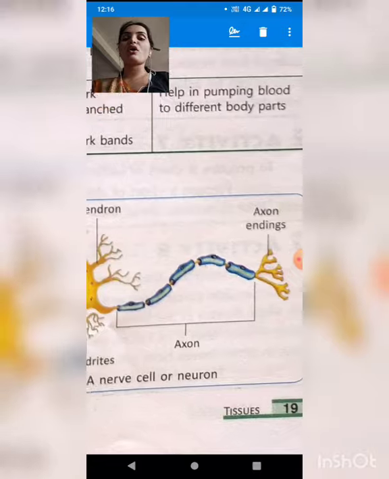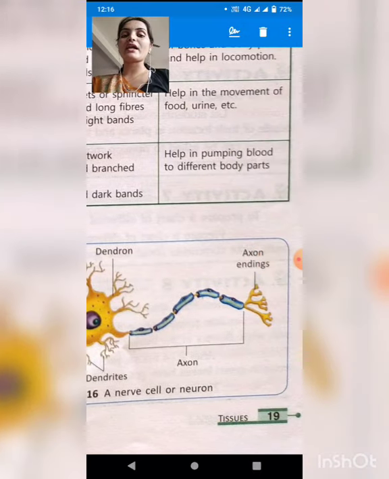So the neurons are connected in such a way that the axon ending of one neuron is connected to the dendrites of another neuron. Then again those dendrites are connected with the axon of this one, and then the axon of that is connected to the dendron of another one.